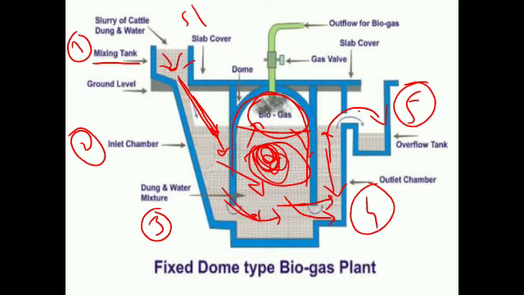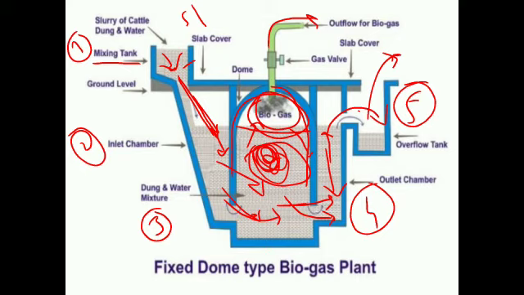Then when the slurry is introduced into the overflow tank, we can manually remove that slurry, and it is used as manure or for field application, because that slurry contains the most important nutrients. Whatever biogas is generated, we can provide with the help of the gas valve to different purposes. So this is about the total working of the biogas plant.